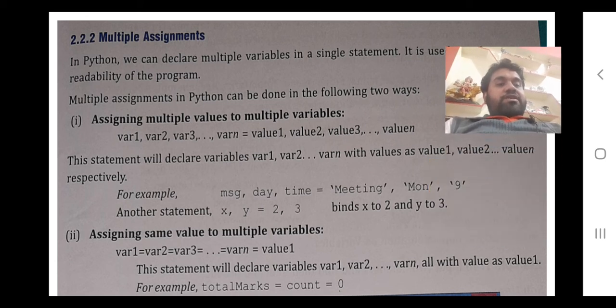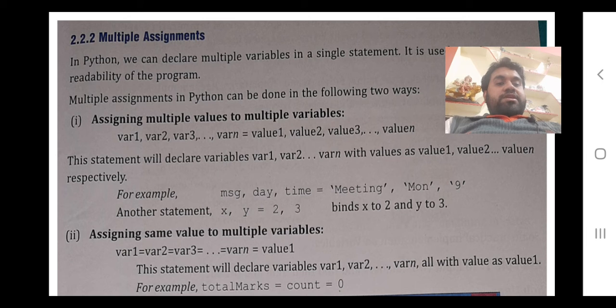Like they have taken the example msg, day, time equals meeting, Monday, 9. So it simply means that msg is equals to meeting, day is equals to Monday, and time is equals to 9.